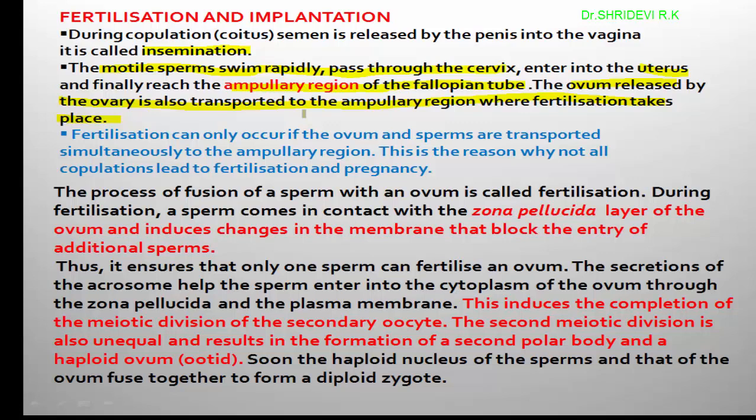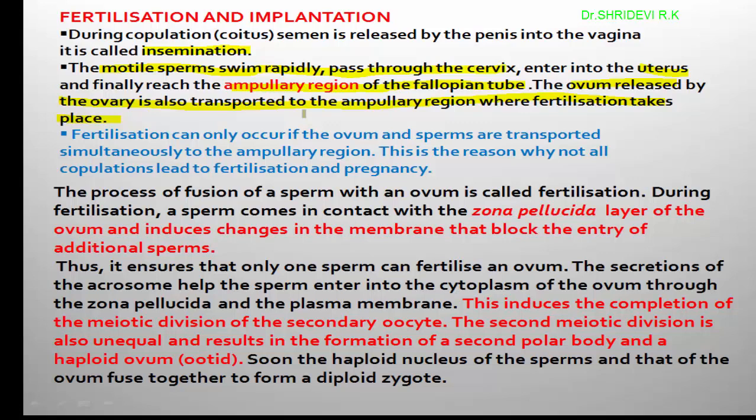It is the ampullary region. If the sperm and egg come in contact with each other in the ampullary region of the fallopian tube, fertilization is executed. The ampullary region is the site of fertilization in human beings.